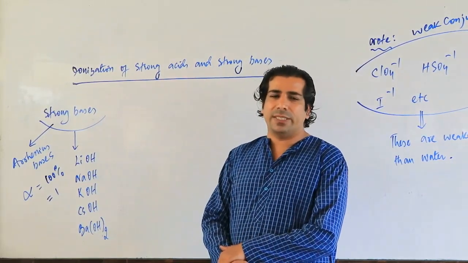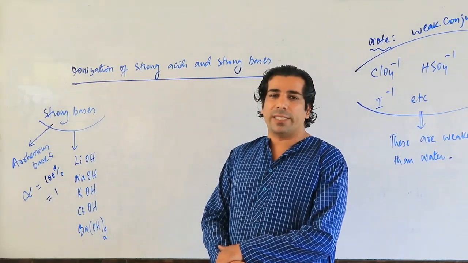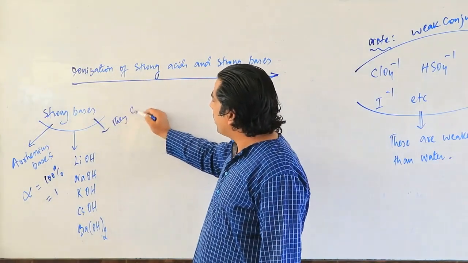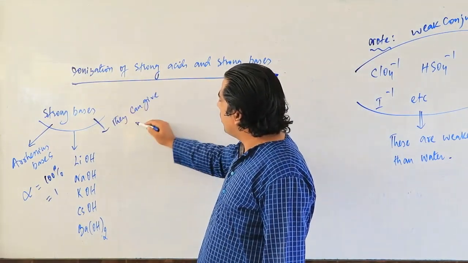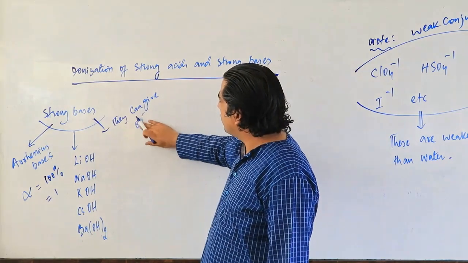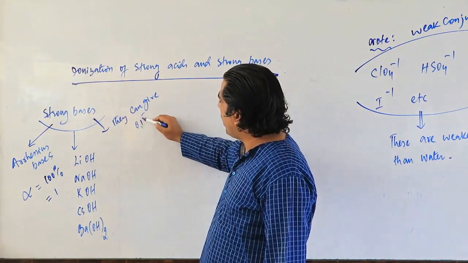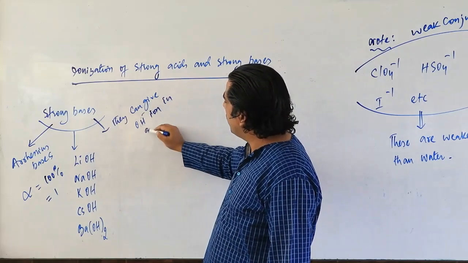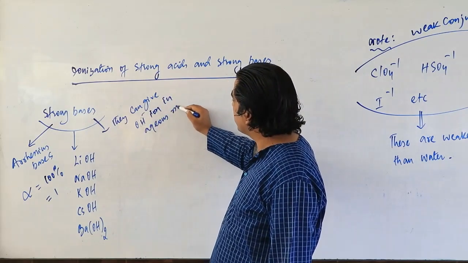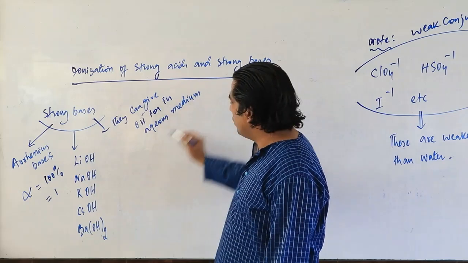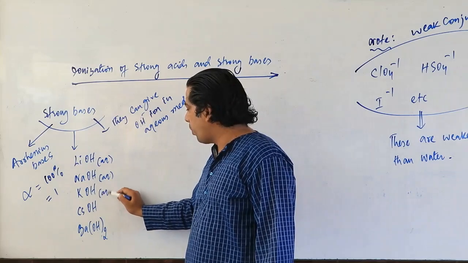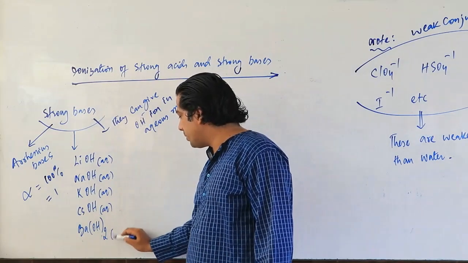So these are our Arrhenius bases. Why Arrhenius bases? Because they can give OH minus, the hydroxide ion, in aqueous medium. If you look at them, make them all aqueous.